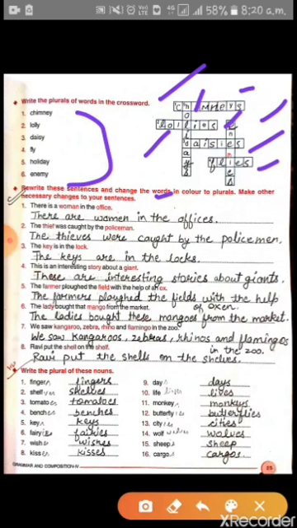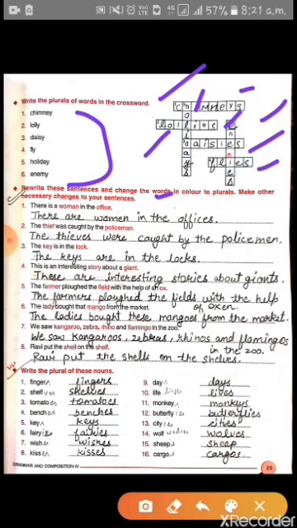Now the next question: rewrite these sentences and change the word in color to plural. Make other necessary changes in your sentences. So here you have to change the singular noun into plural noun, and if there is a change needed according to the sentence, then you have to change it also. There is a woman in the office. See here, woman is changing into women, and office is changing into offices. Women is plural, so there will come are. So there are women in the offices.